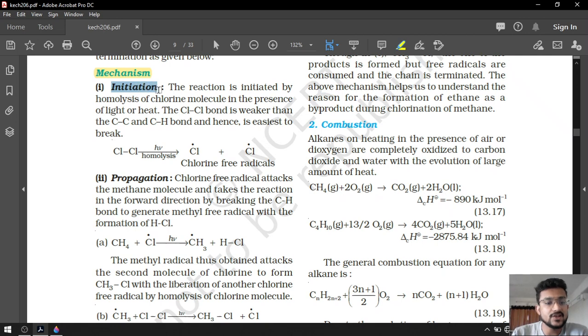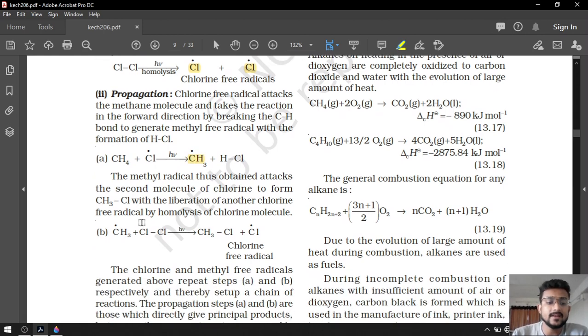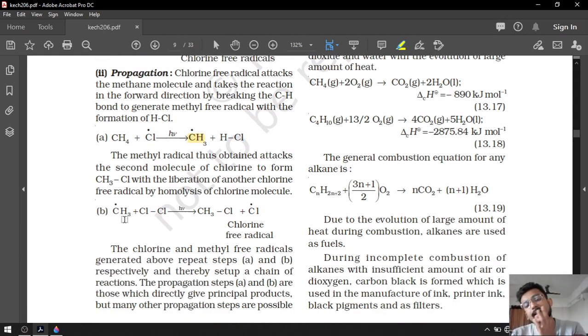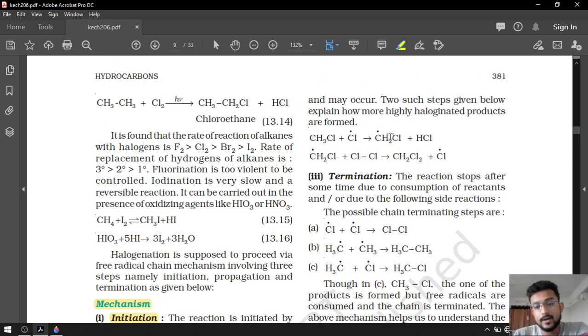The first step was initiation, where we created 2 chlorine free radicals. After that, the propagation, where we created methyl free radical. After that, in the second step of the propagation, methyl free radical reacts with chlorine and again a chlorine free radical was prepared. That chlorine free radical goes on further and gives CH2Cl2, methylene dichloride. And after that our last step, which is the most important in this question, termination. In the termination, the B reaction, you can see that 2 methyl free radicals combine with each other and form